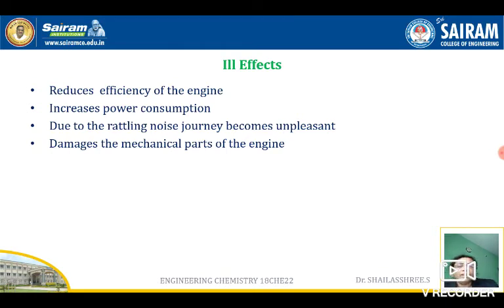Then you have to write under explosive conditions. Under explosive conditions, the dimethyl peroxide formed, instead of producing carbon dioxide and water, produces many gases like formaldehyde, acetaldehyde, etc. These gases hit the walls of the engine and piston and create the noise that is knocking. And you must write the ill effects. It reduces the efficiency of the engine, fuel consumption will be more, due to the rattling noise the journey will become unpleasant, and it damages the mechanical parts of the engine.